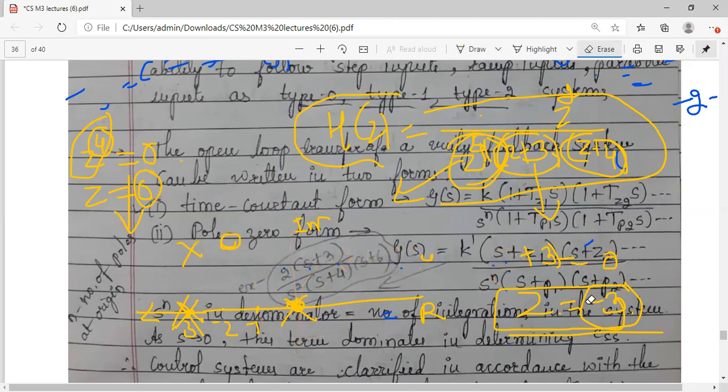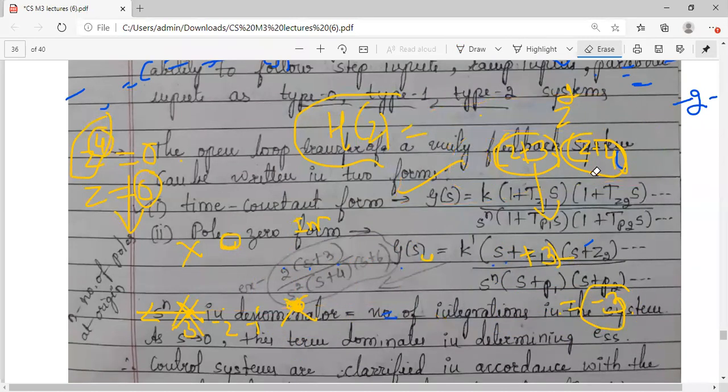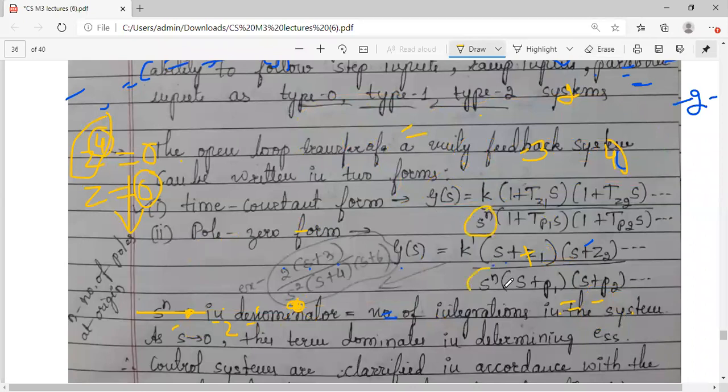Okay, why I am asking this is, in the denominator, observe here, when I am taking either time constant form or pole zero form, you can see both. In both denominators you have this s raised to n. Earlier in your z transforms you have taken z raised to n. Okay, this small n indicates the pole location at 0, the pole values at 0.